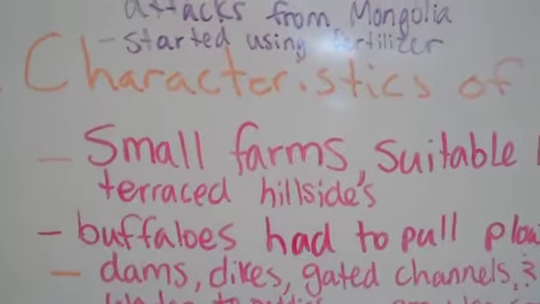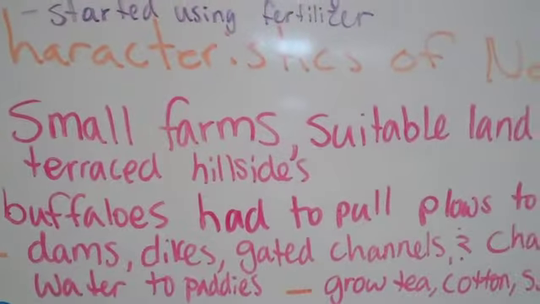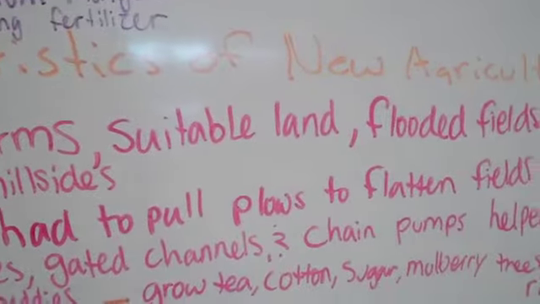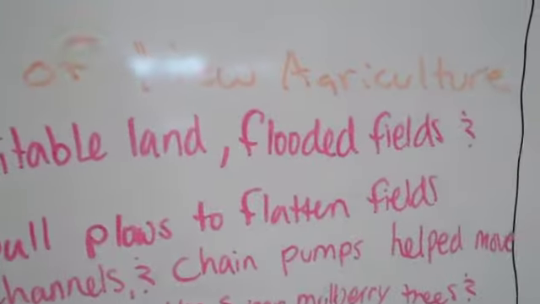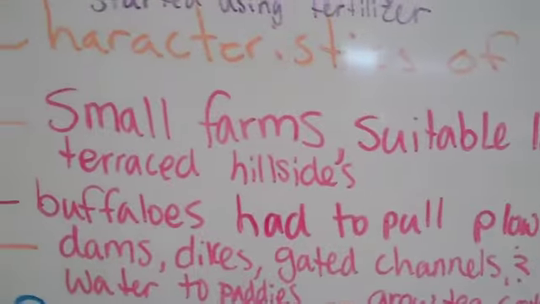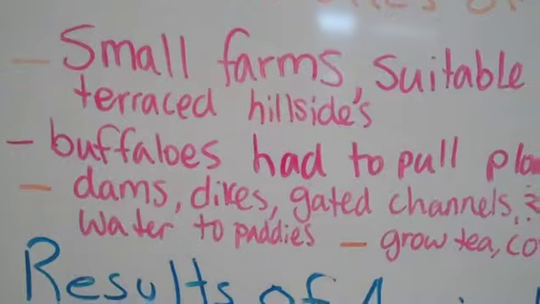Here under characteristics, we see small farms, suitable land, flooded fields, and terraced hillsides. These were frequent spots where rice was grown. They also utilized buffaloes to pull the plows and flatten the fields.